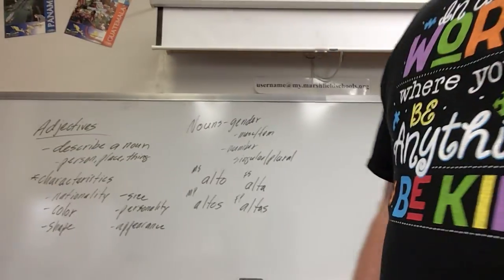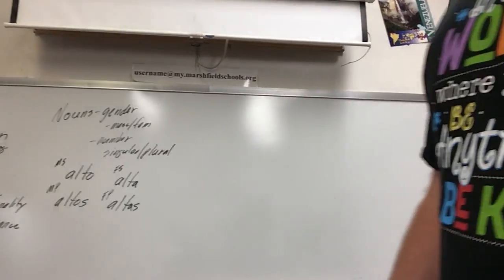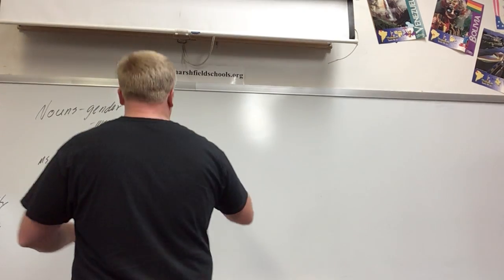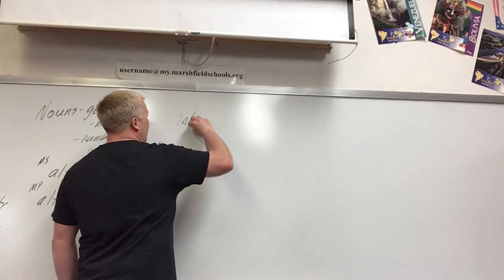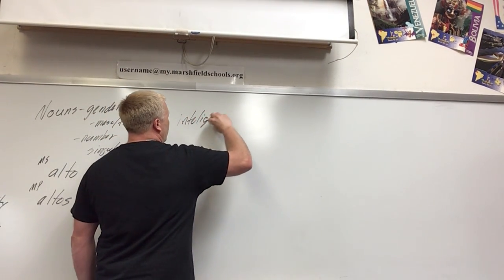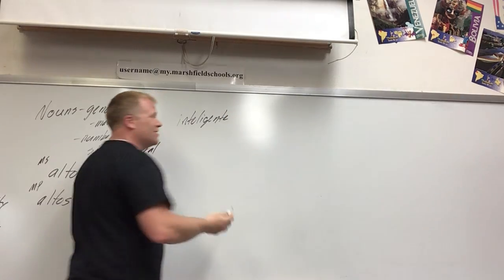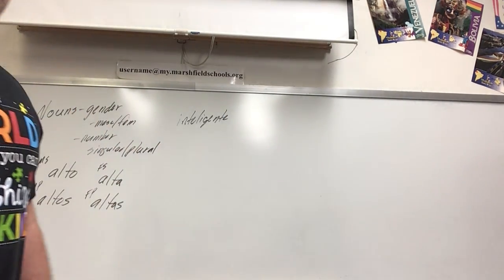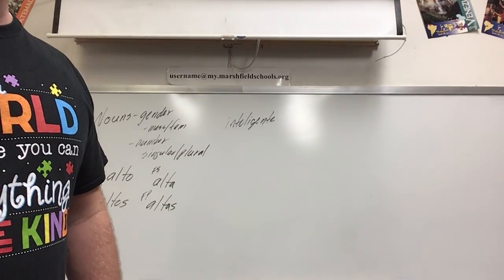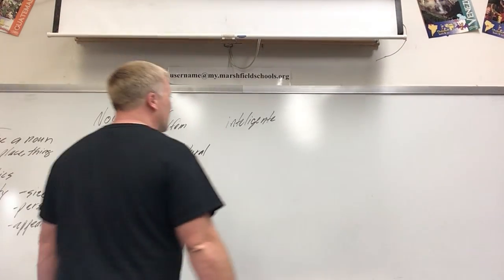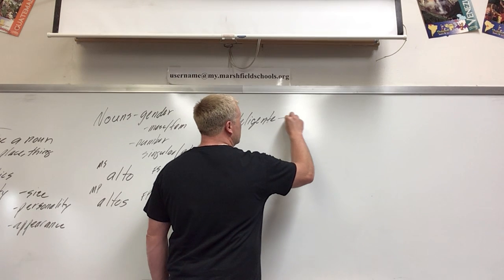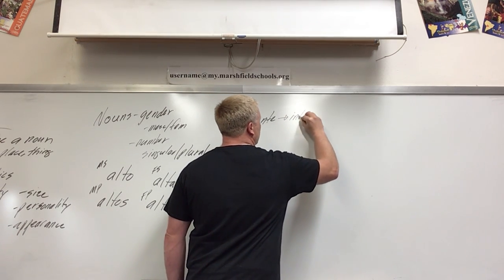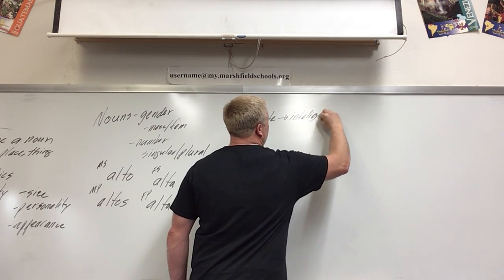Okay, so there are some exceptions to these, like the word inteligente. Inteligente is masculine and feminine. So it describes a chica, and it can also describe a chico. But to make it plural, we just add an s: inteligentes.